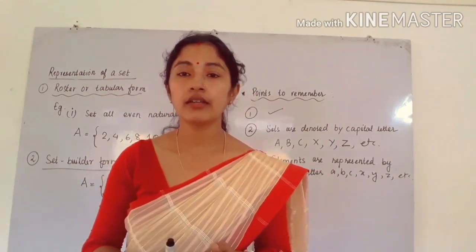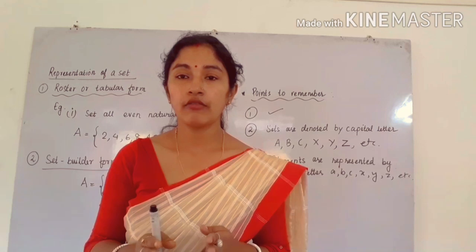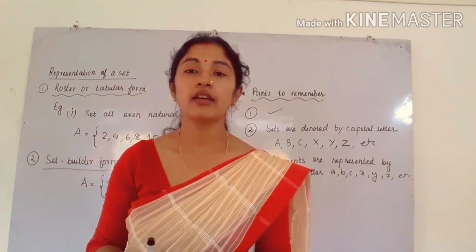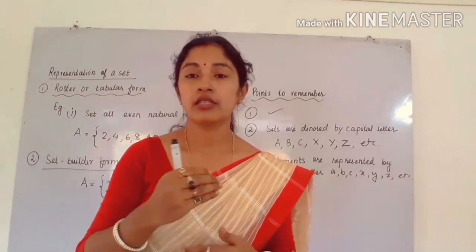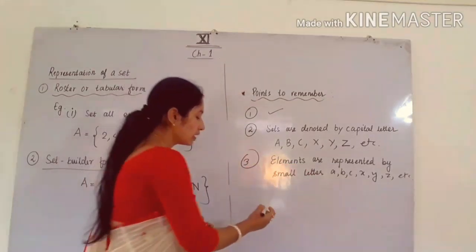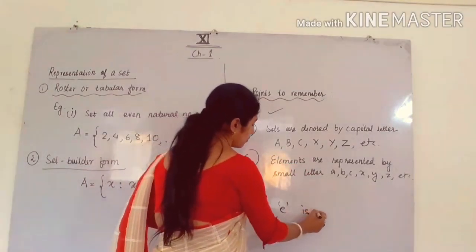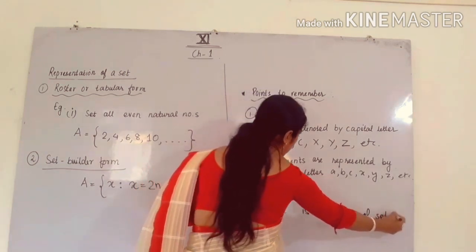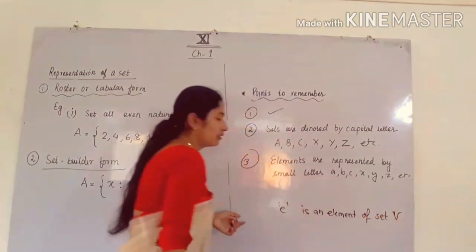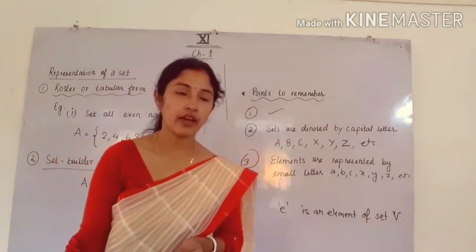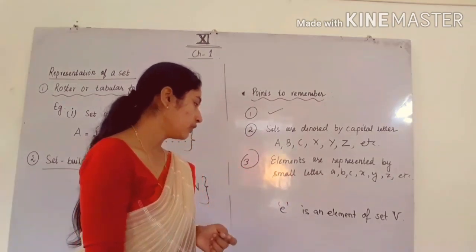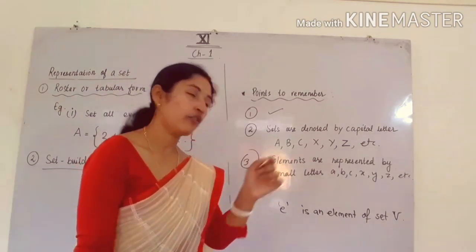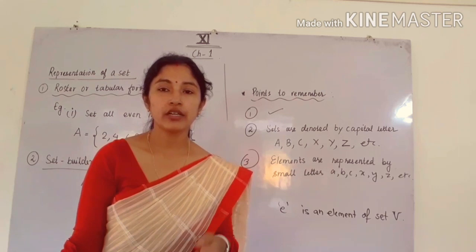Suppose V is a set, then the members are a, e, i, o, u. So I have to say that e is an element of set V. I have written that set as capital letter V. So e is an element of set V. Like that we can say i is an element of set V. a is an element of set V.